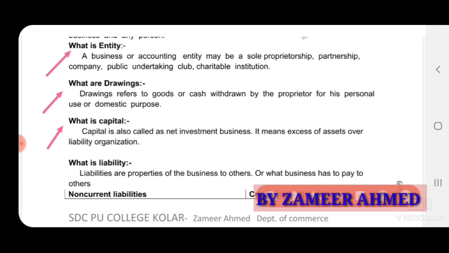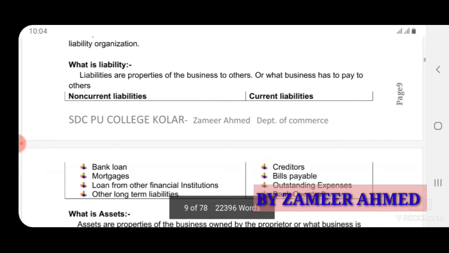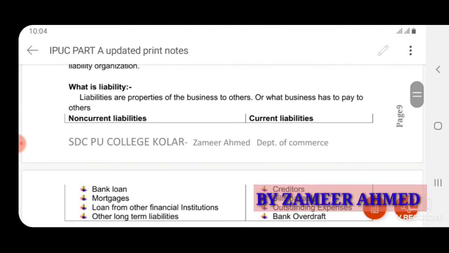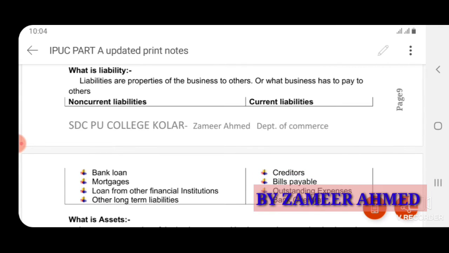To start every new business, the owner will invest many things, that is cash, furniture, goods. That you can say is the capital here. Next, liability.